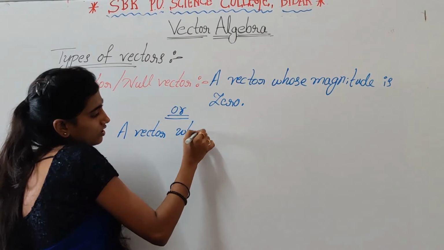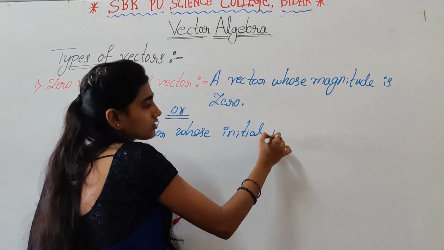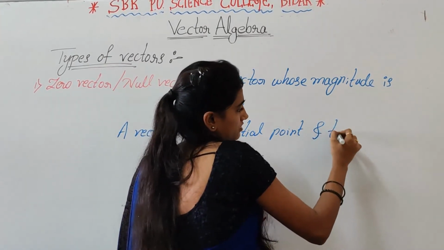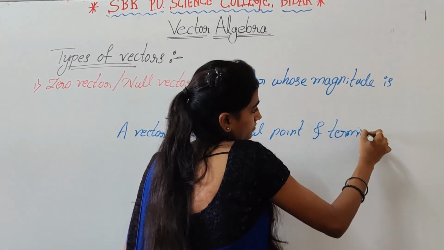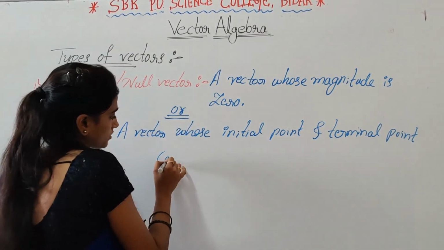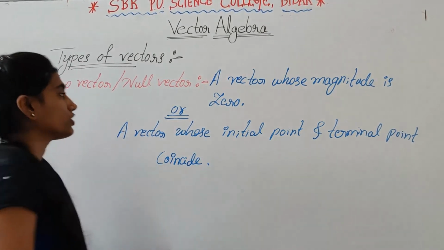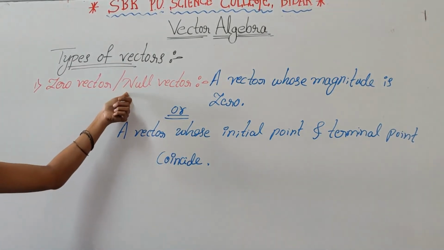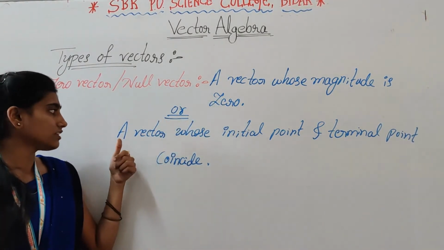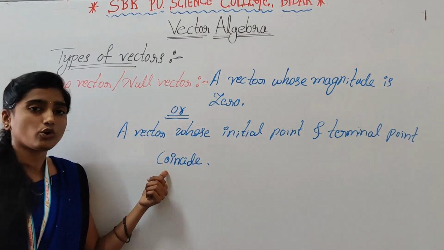Or else we can define zero vector as a vector whose initial point and terminal point coincide.